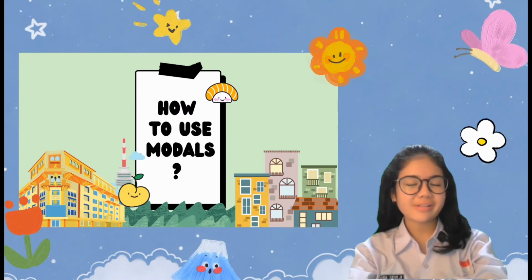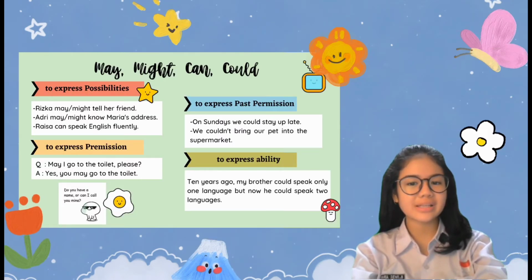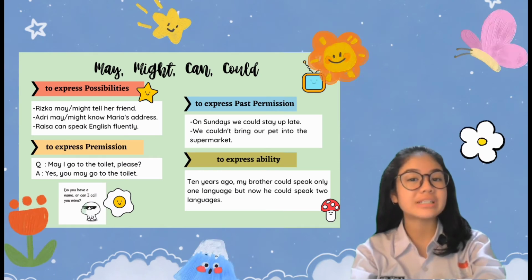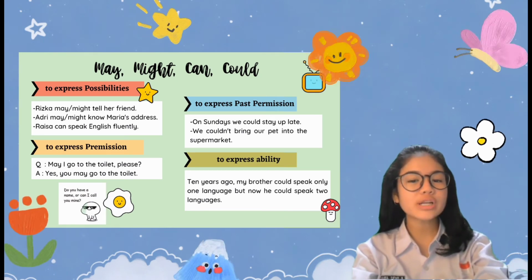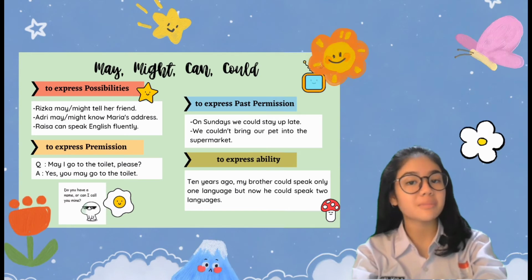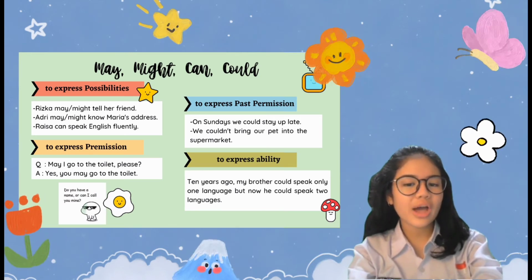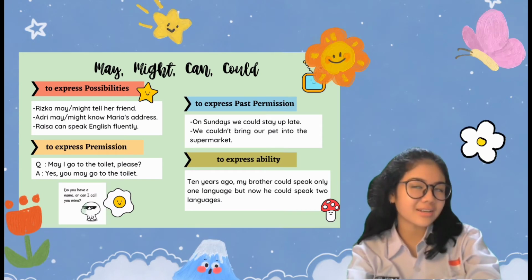How to use modals? First, to express possibilities. Rizka might tell her friend, so Rizka may tell her friend or she may not tell her friend. The second one, to express permission, whether you're allowed to do something or not. May I go to the toilet, please? Yes, you may.